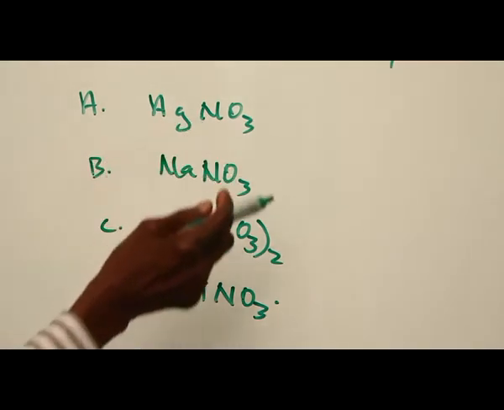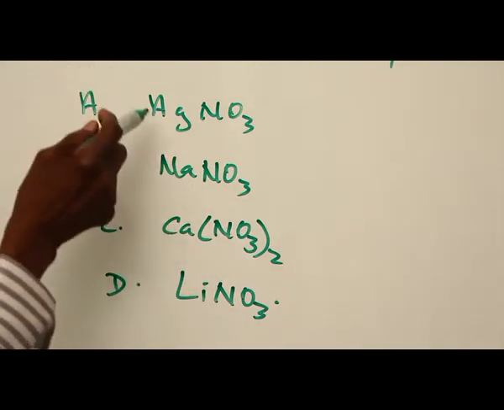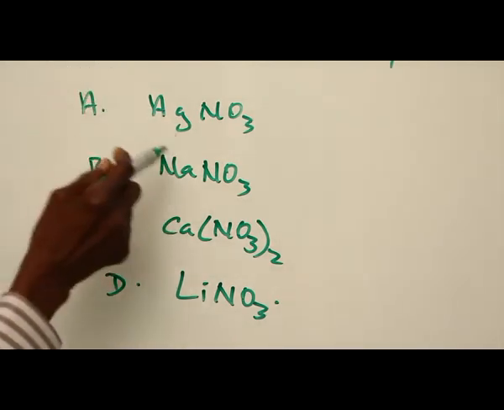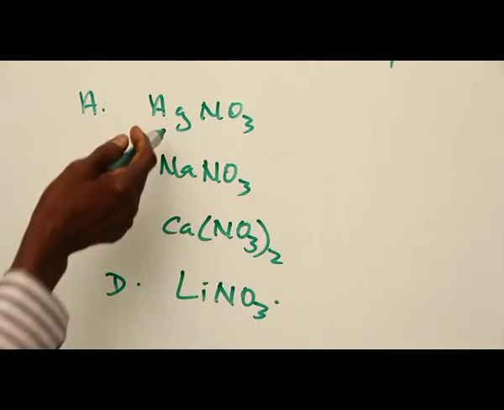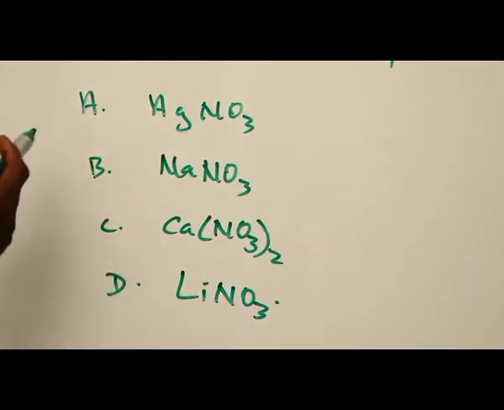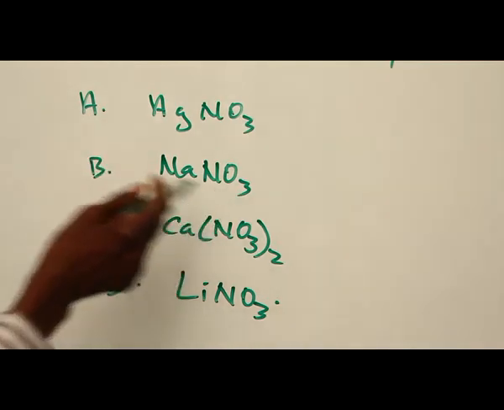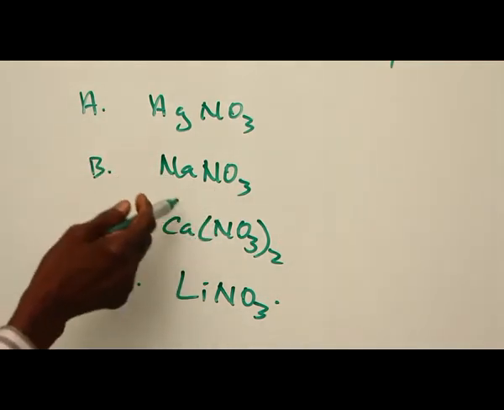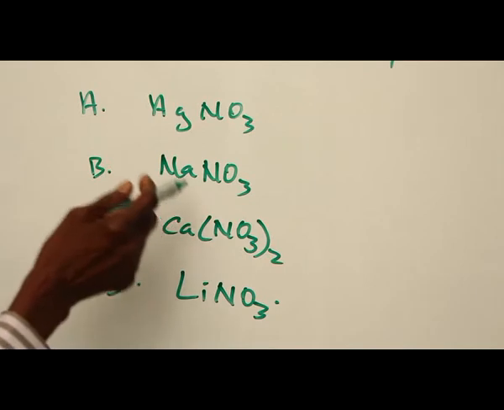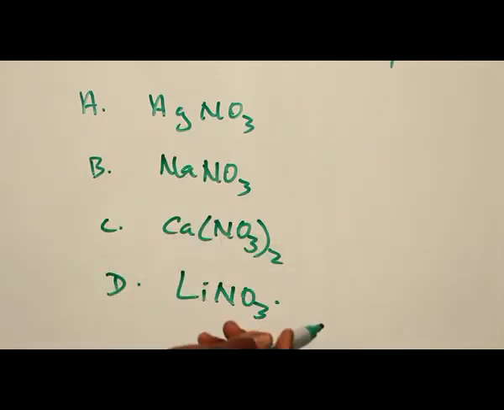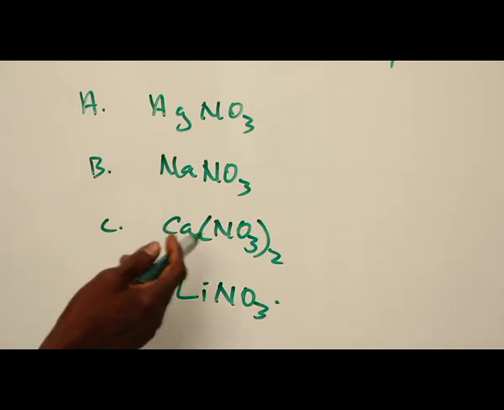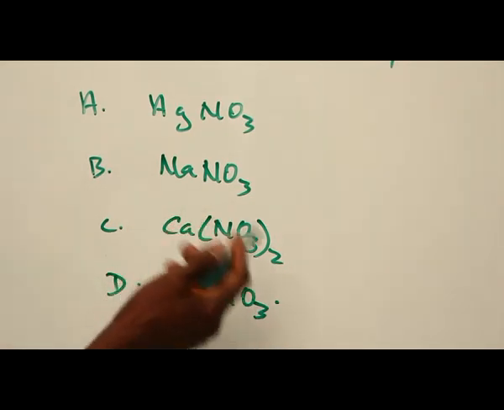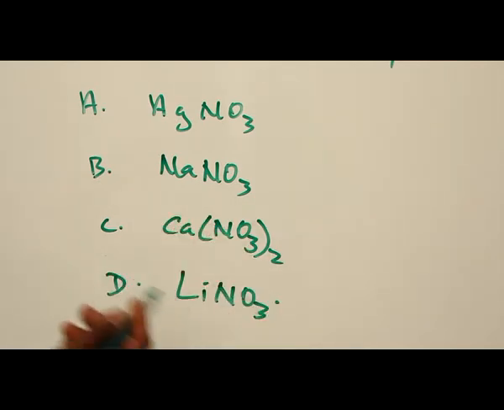A. When silver trioxonitrate(V) is heated, it gives rise to silver, nitrogen(IV) oxide, and oxygen, because silver is a heavy metal. B. Sodium trioxonitrate(V), when heated, gives rise to sodium dioxonitrate(III) and produces oxygen. C. When calcium trioxonitrate(V) is heated, it gives rise to calcium oxide, nitrogen(IV) oxide, and oxygen.